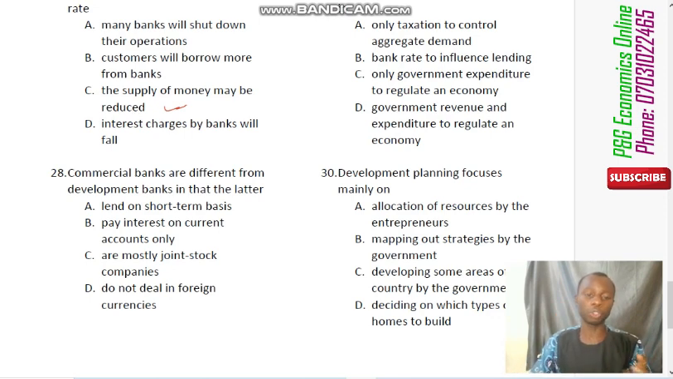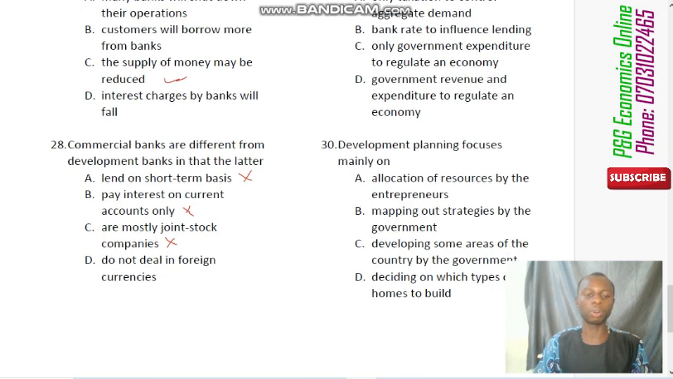Now, lending on a short-term basis, of course, that is a function of a commercial bank. It's not for a development bank. Then paying interest on current accounts only, that is also for a commercial bank, not for a development bank. Now, mostly joint stock companies, of course, commercial banks are also PLCs. Okay, then, do not deal in foreign currency.